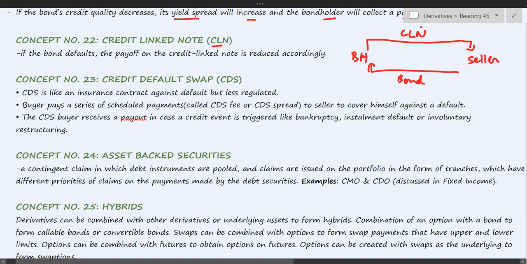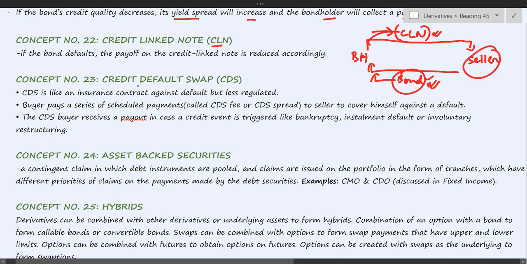And this security is linked to the payments on this bond. That means till the time you are receiving the payments on this bond, the installments on this note will also be serviced regularly. However, if there is a default on this bond, then the payments on this note will also be affected. So ultimately you have passed on the risk of this bond to the seller. This is credit linked note.